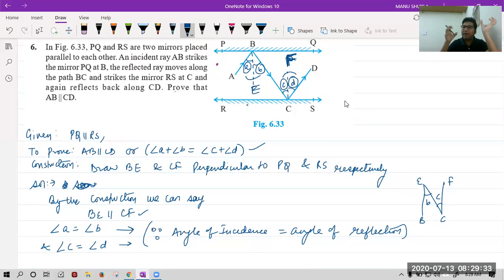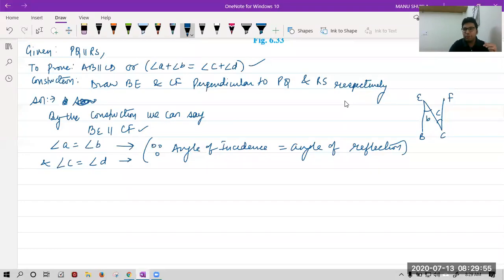So if India and Pakistan are there, we found a common link which can talk with both the countries, and that common link is B and C. B from India and C from Pakistan can talk to each other and they can make a pact between the countries. So we can say,